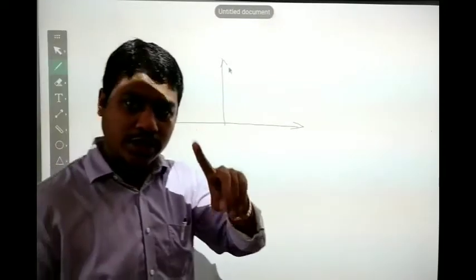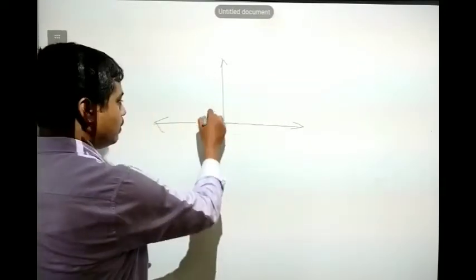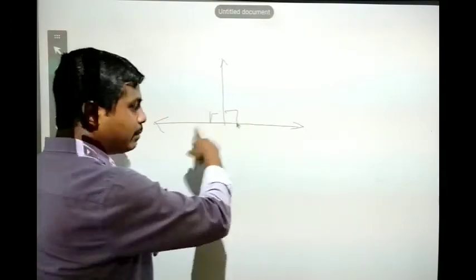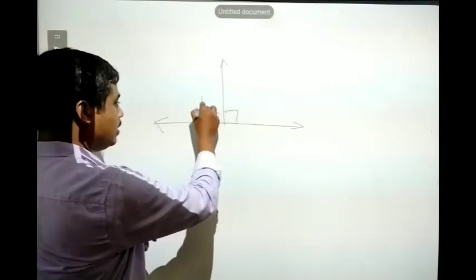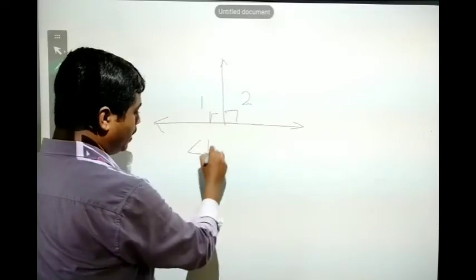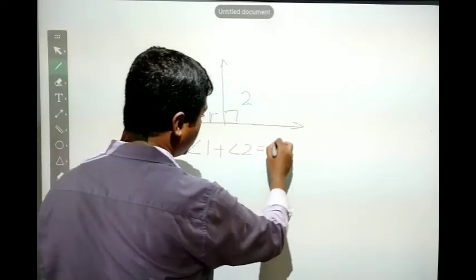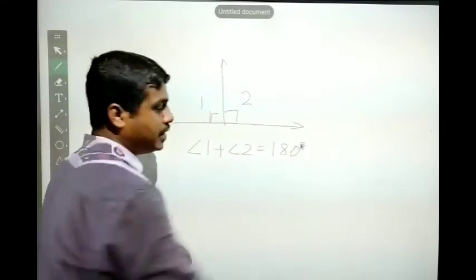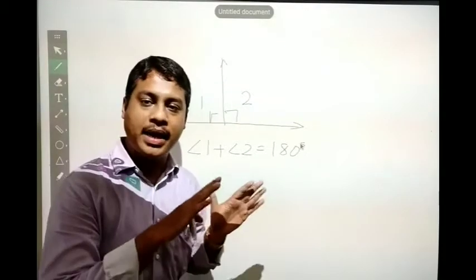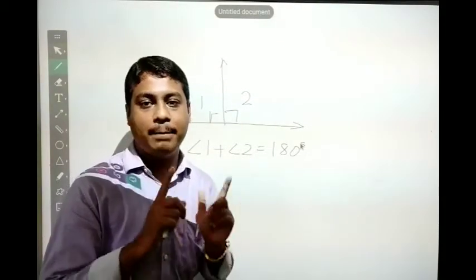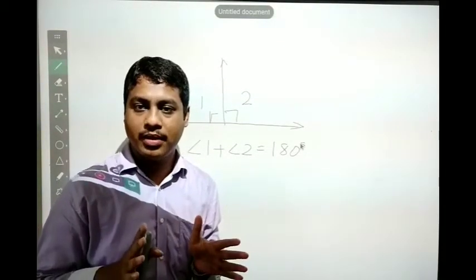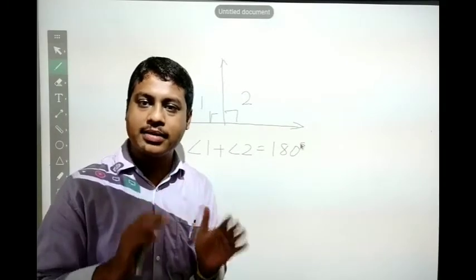That is one condition. Second condition is that if I add both the angles, angle 1 plus angle 2, you should get the value equal to 180 degree. That means your linear pair angles are supplementary.